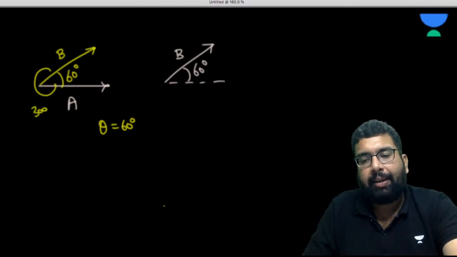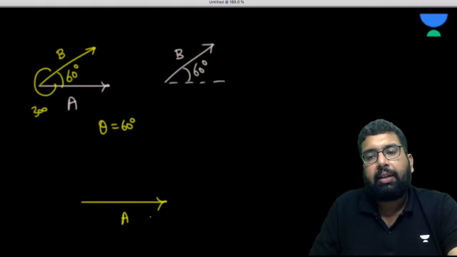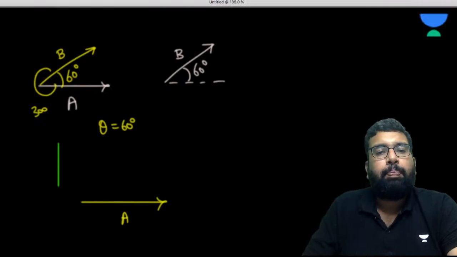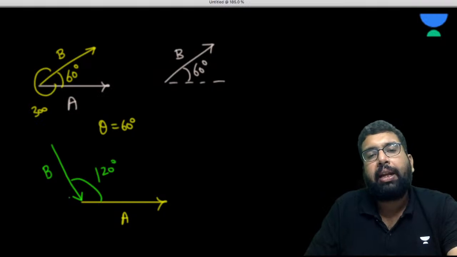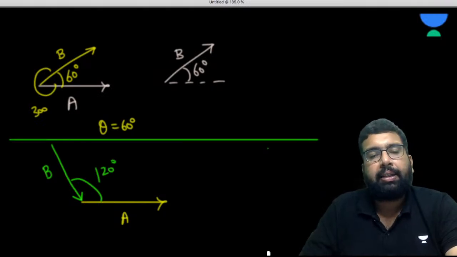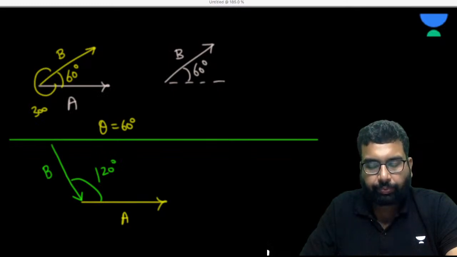Now, if I say that we are having a vector A like this and we are having a vector B like this, and this is the angle 120. So, what is going to be the angle between A and B here? In this case, can you tell me?